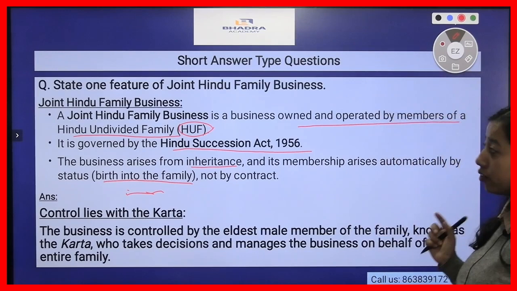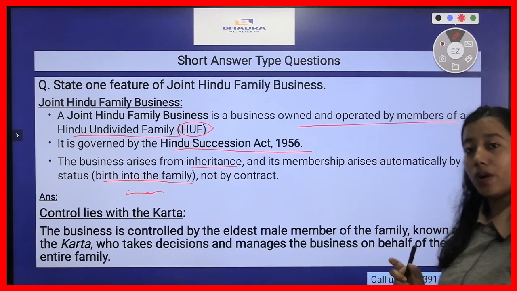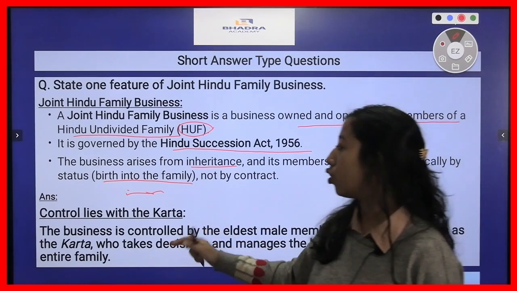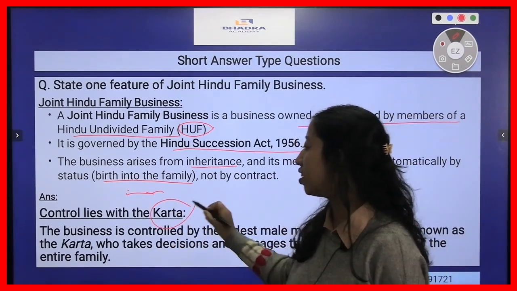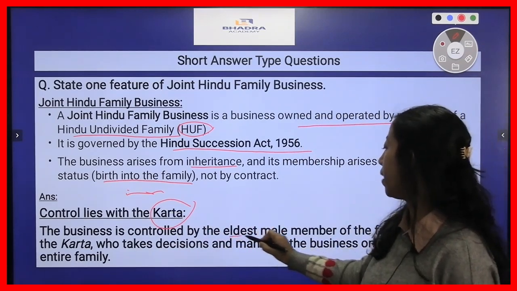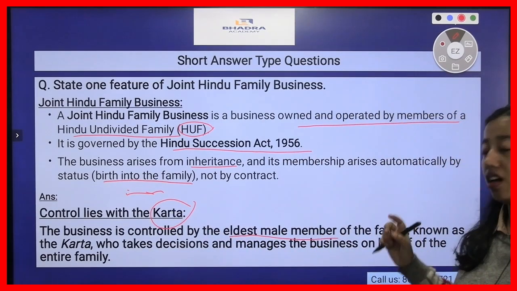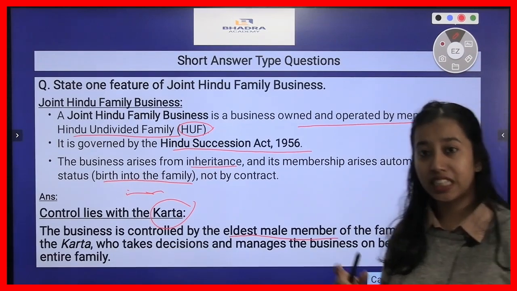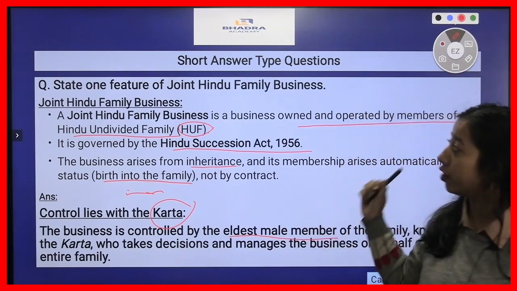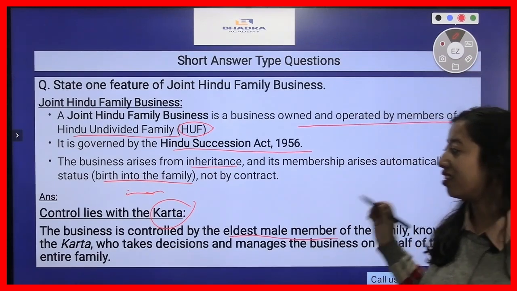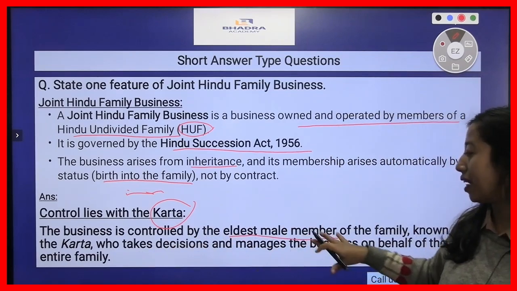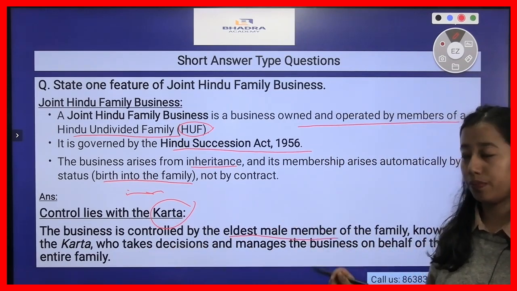So this was the concept of Hindu undivided family. And what is one feature? That is, control lies with the Karta. Who is the Karta? Karta is the eldest male member, who makes the decisions regarding the business. So one feature of the joint Hindu family business is that the control lies with Karta. It is controlled by the eldest male member, who is known as the Karta.